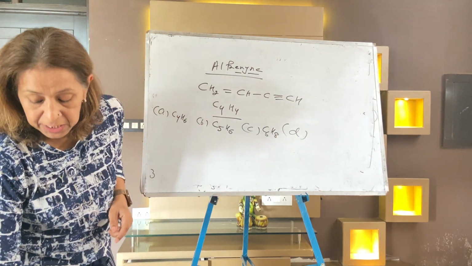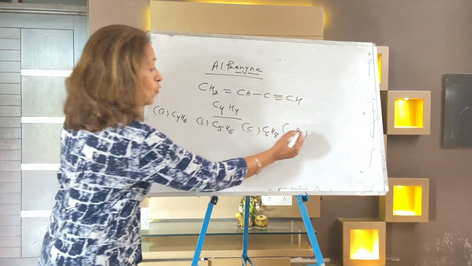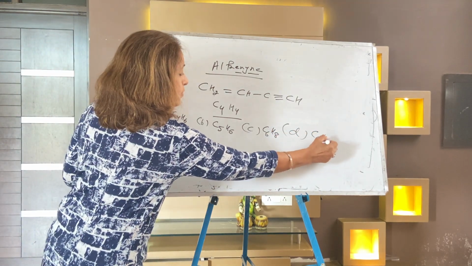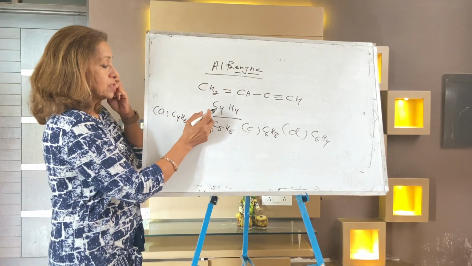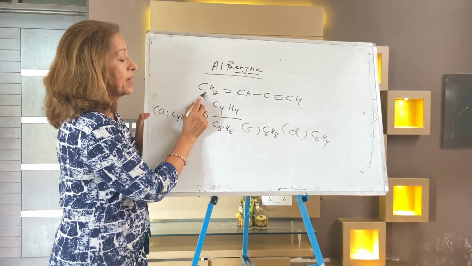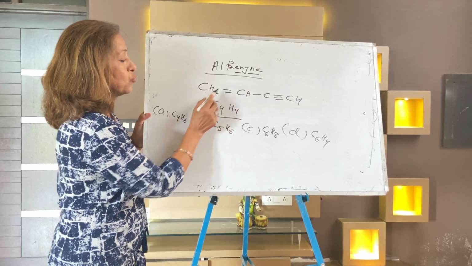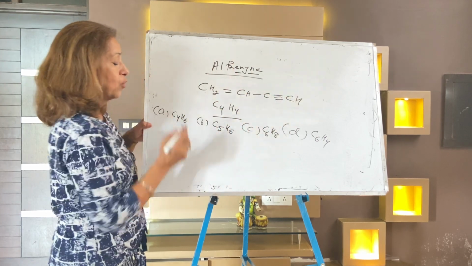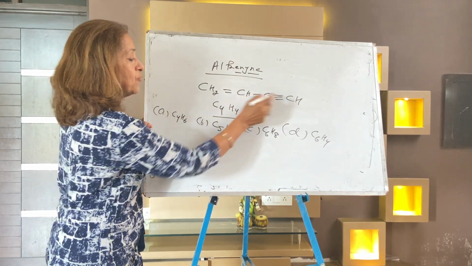C6H8. And the D part is C4H4. C6H4, you may write. So this is the first member of the alkyne series. They're double and triple bonds together. You can count 1, 2, 3, 4 and 3, 4. So it's C4H4.